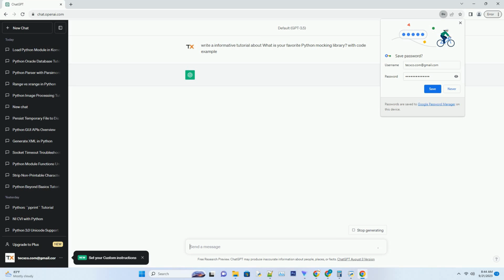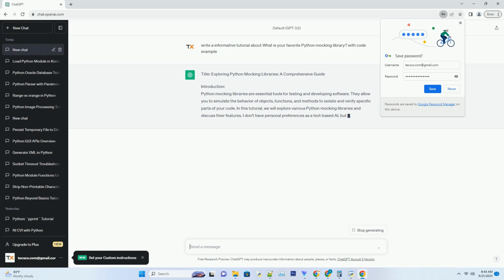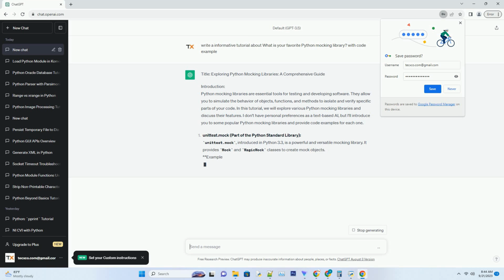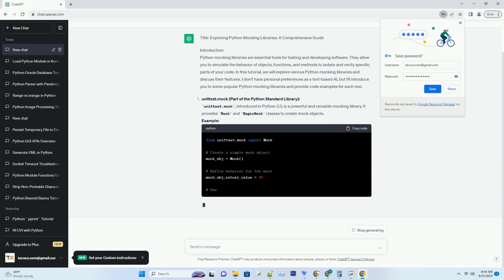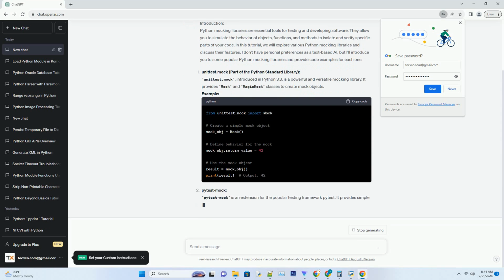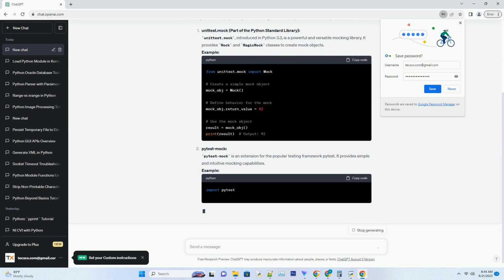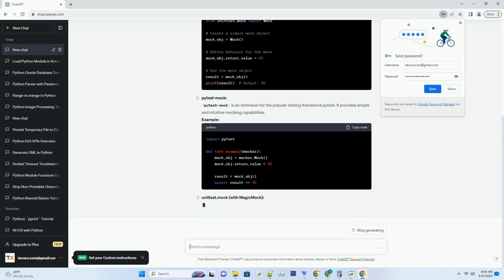Title: Exploring Python Mocking Libraries, a comprehensive guide. Introduction. Python mocking libraries are essential tools for testing and developing software. They allow you to simulate the behavior of objects, functions, and methods to isolate and verify specific parts of your code. In this tutorial, we will explore various Python mocking libraries and discuss their features.